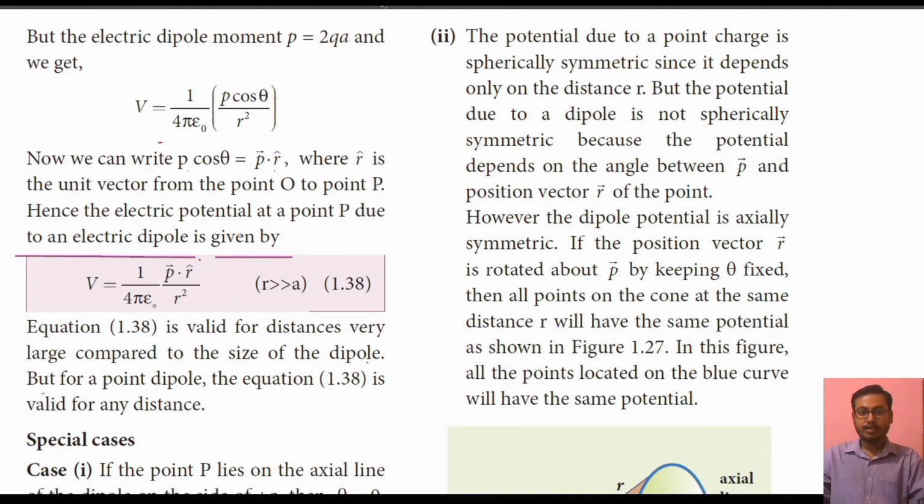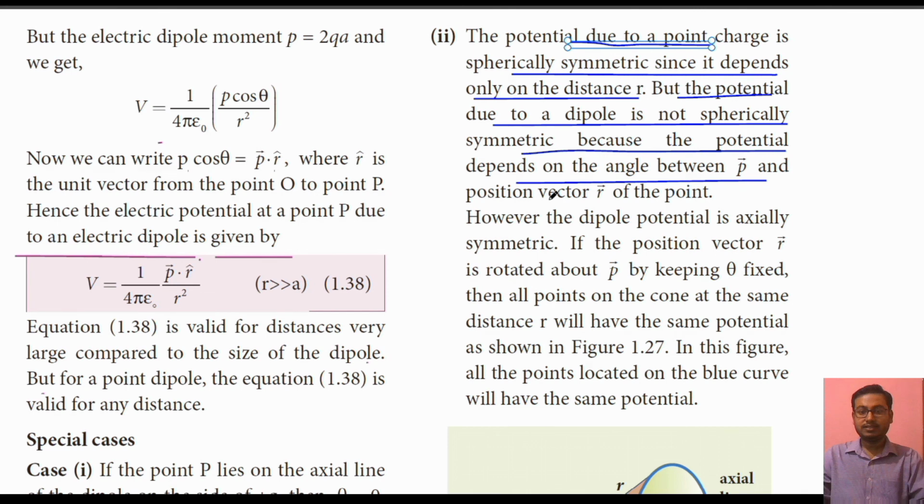Second point, the potential due to a point charge is spherically symmetric since it depends only on the distance r, but the potential due to a dipole is not spherically symmetric because the potential depends on the angle between the electric dipole moment and the position vector r of the point.